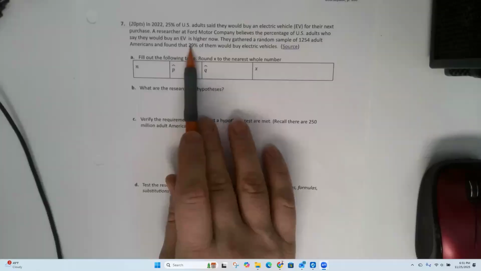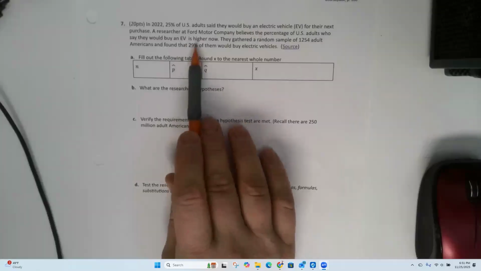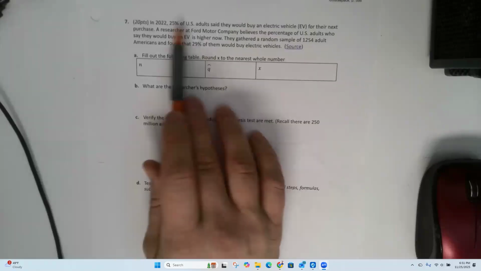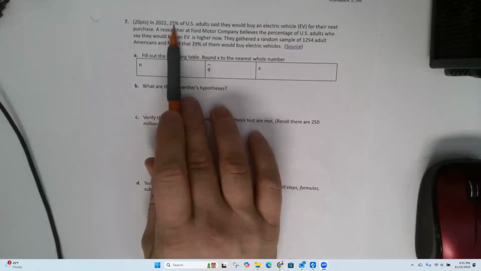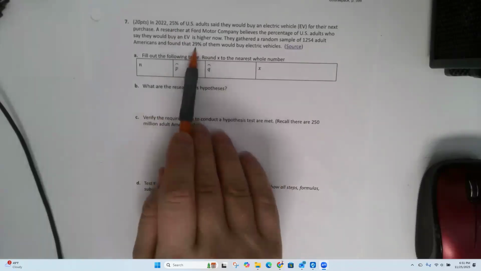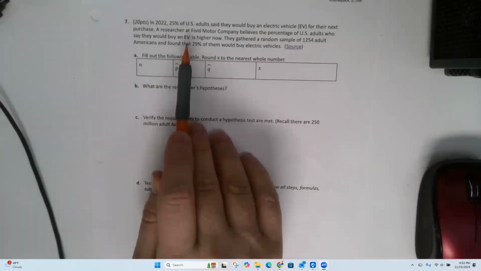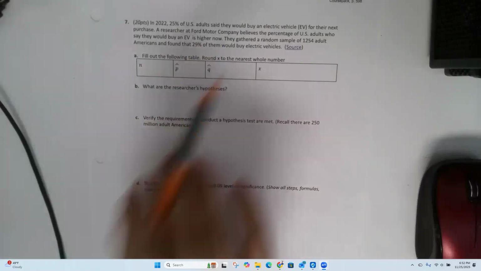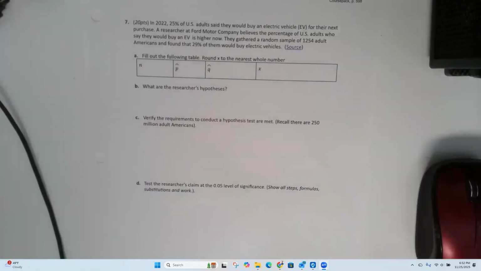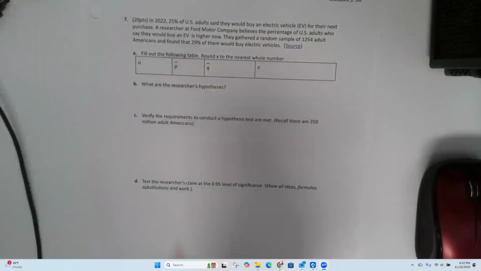So imagine if it wasn't 29%. Imagine if our sample was at 25.1. You can't just look at this and say, okay, back in 2022 it was 25%, now it's 25.1%, that means it's gone up. 25.1 is so close that there's a chance the randomness threw you off. It's kind of like if you roll two dice. What's the average? The average of two dice is 7, okay? But you might roll higher, you might roll a 12, you might roll lower, you might get a 2. There's a range of values you can get, okay? So anyway, that's why we do this hypothesis testing.